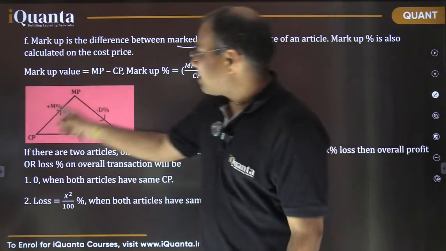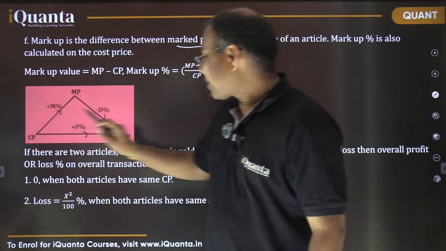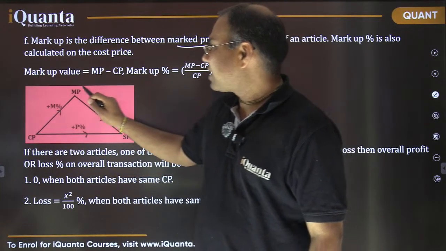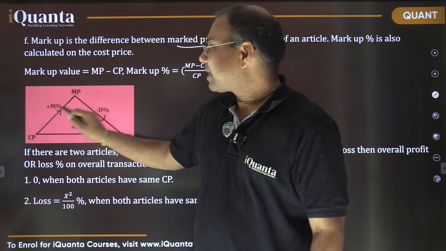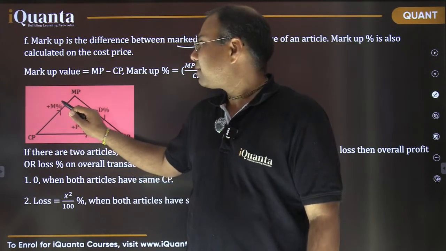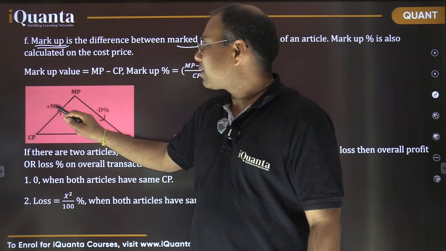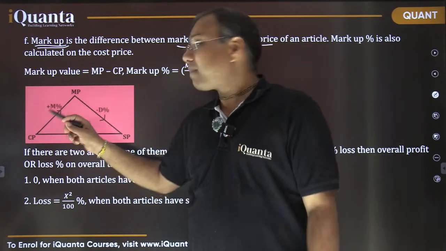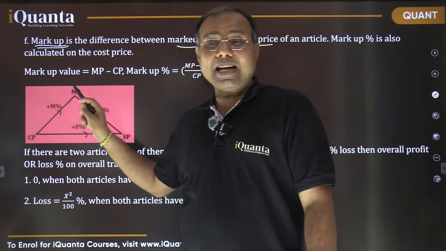Okay, so in this diagram you can see the triangle: CP, that is cost price, selling price, SP, and mark price, MP. The difference between cost price and mark price is the markup, right? So how to calculate markup percent? Markup percent का मतलब क्या है? Markup का मतलब है कि cost price को कितना mark up किया है, right?